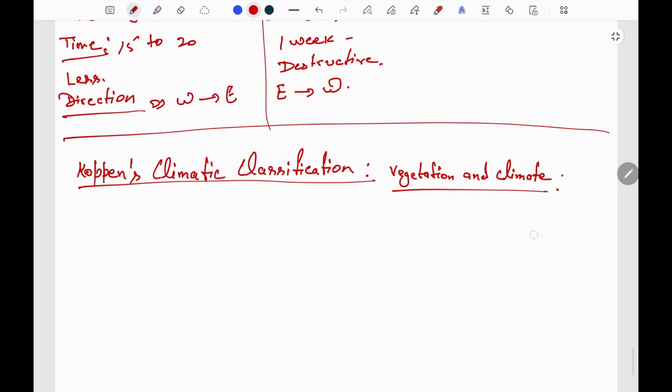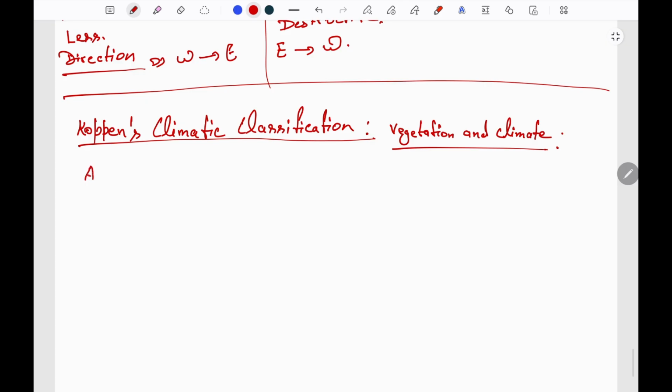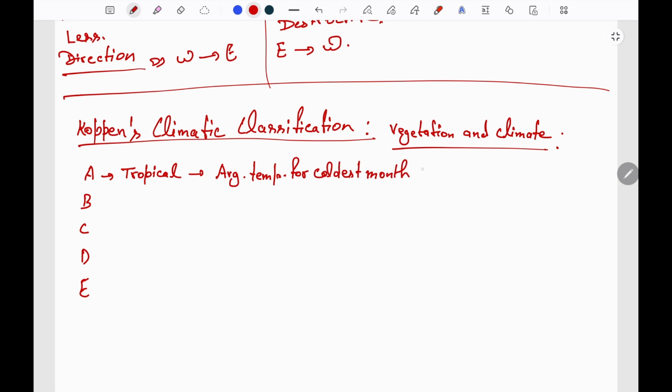So he provided 5 major classifications, that is A, B, C, D, E, in which A denotes tropical region, where the average temperature for coldest month is 18 degrees Celsius or higher.